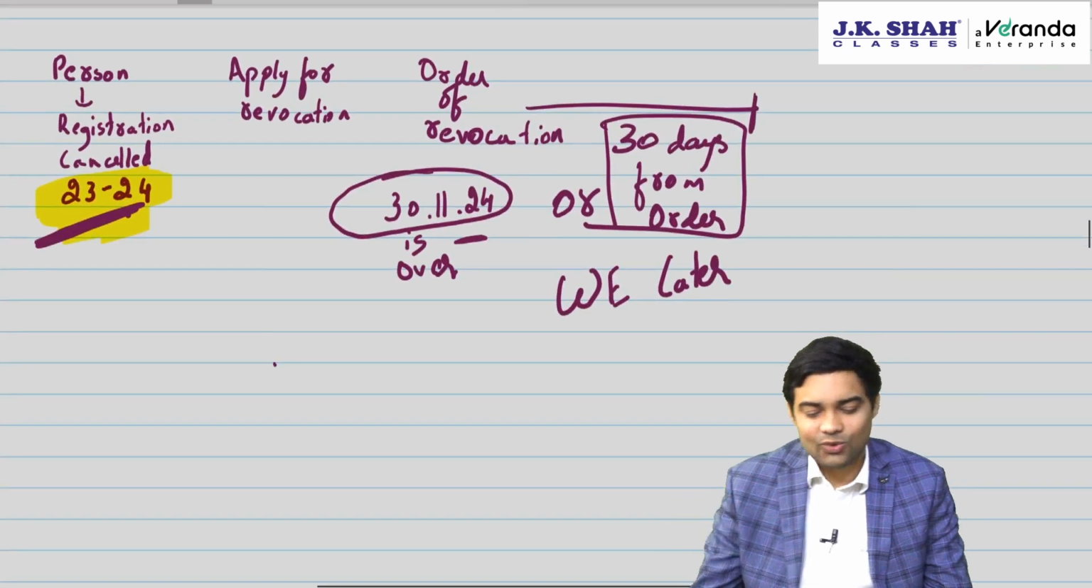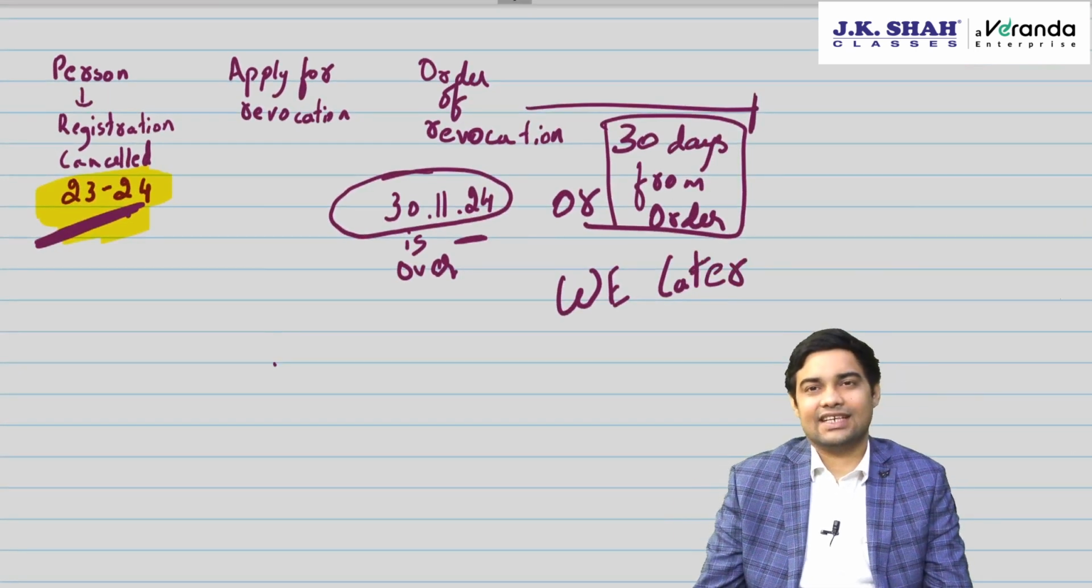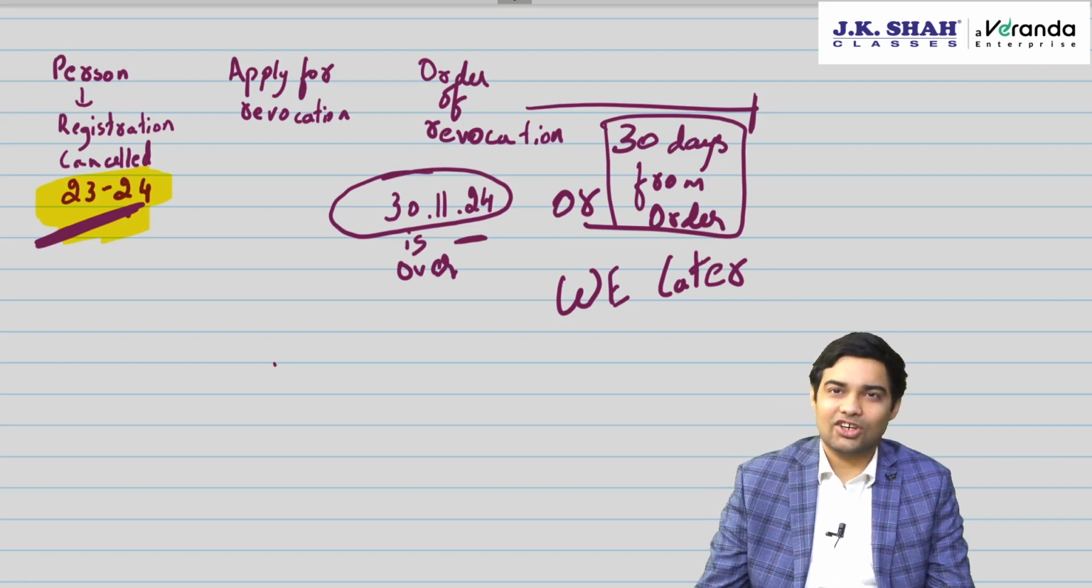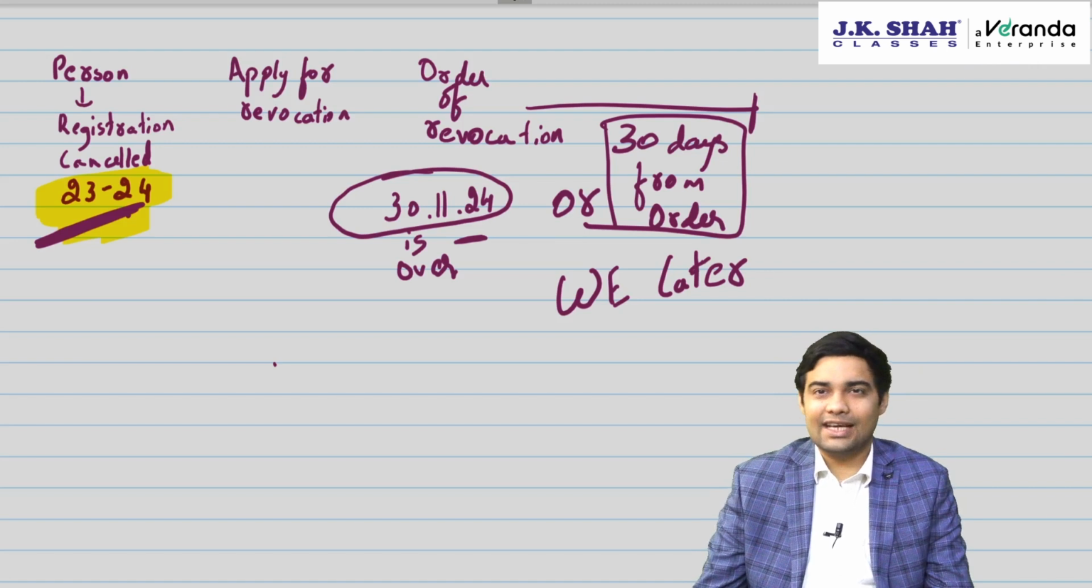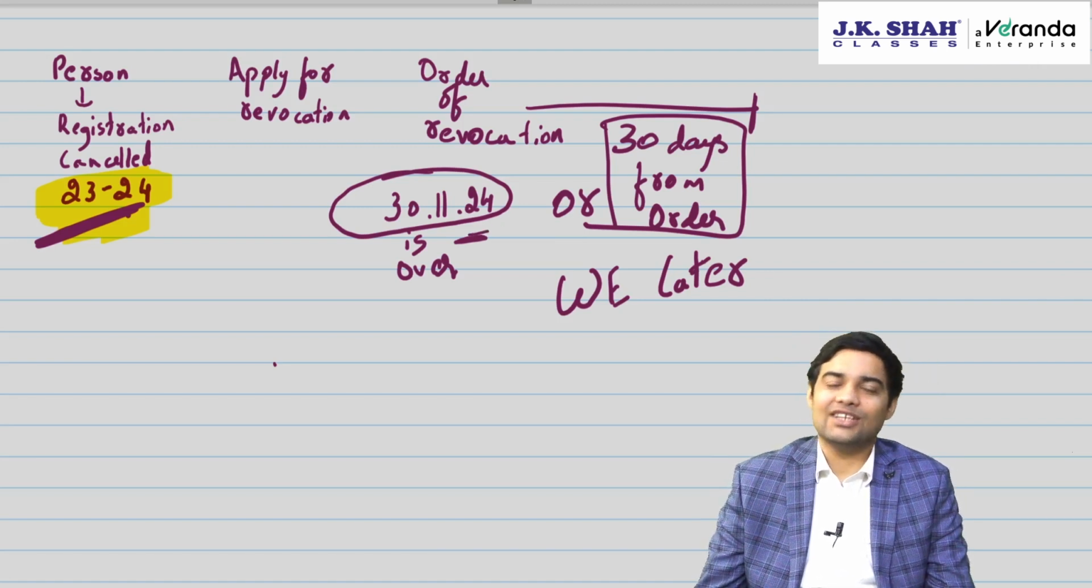So you will get more time if registration has been cancelled and you have applied for revocation and you get the order of revocation. Then within 30 days from the order of revocation you can avail the pending ITC, which you couldn't claim because this 30th November was over and you were not registered at that point of time. Clear with this? Yes, very important for examination. Let's have a look at the wordings.